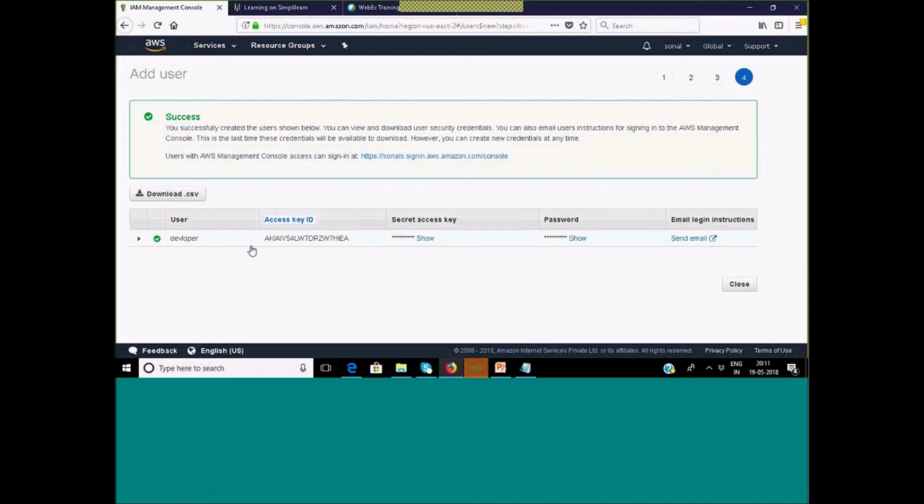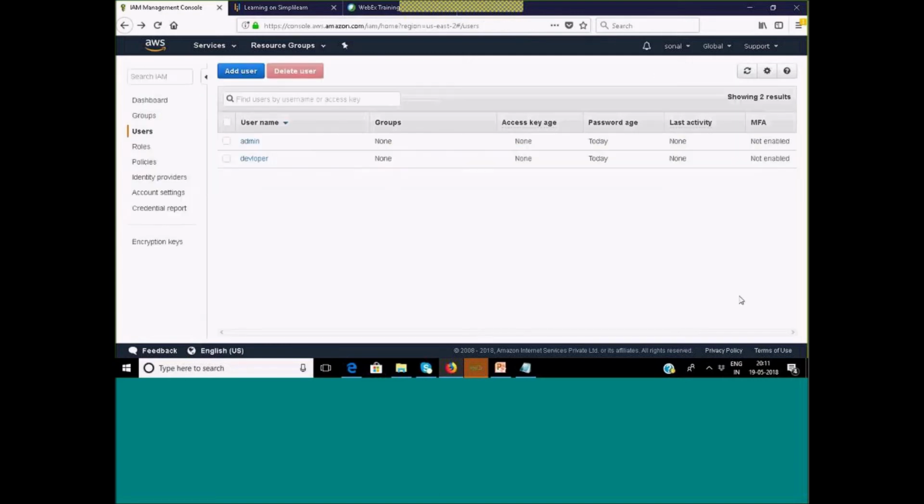Okay, so these keys, when you are logging in to the CLI, you can use these keys. If you want to see the secret access key, click show. You also want to see the password because we selected auto generated. So this is the password, and for my login I will have to use this password. I am just copying this in the buffer. Okay, so I hope your questions are answered.